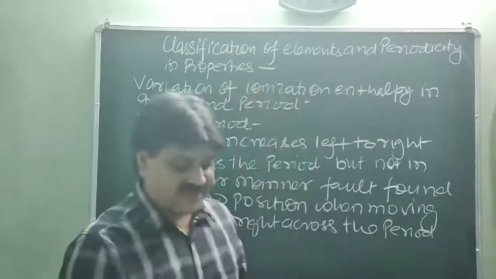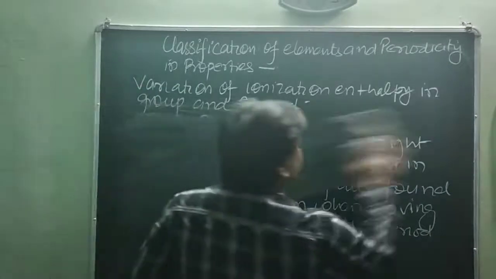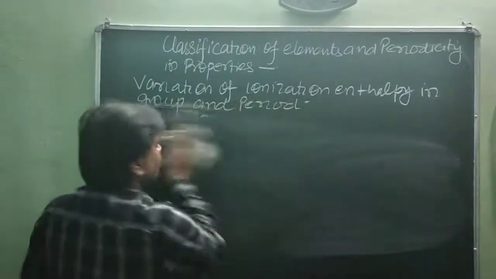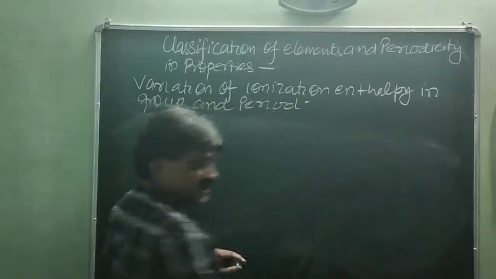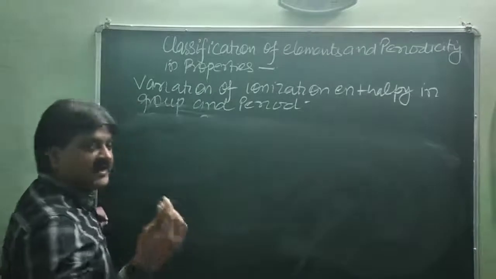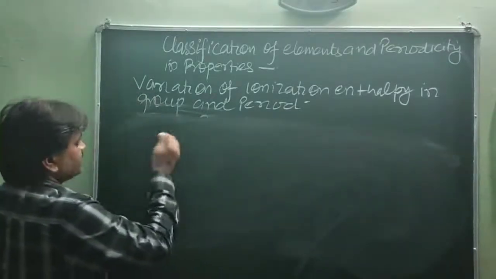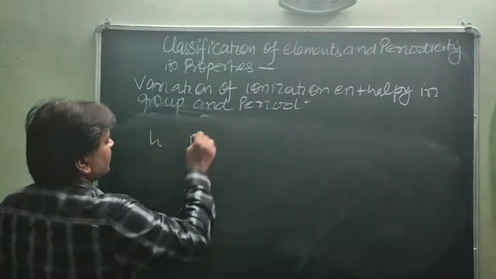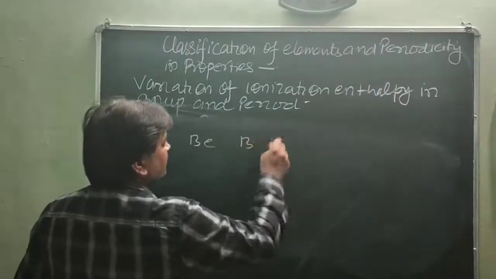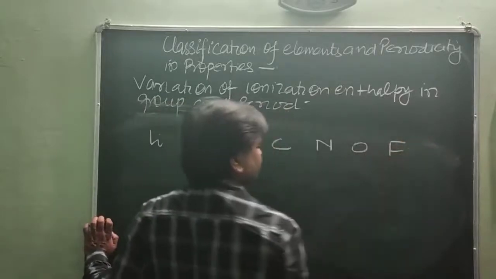Just like you will see here, we are taking the example of the second period and moving from left to right across the period: lithium, beryllium, boron, carbon, nitrogen, oxygen and fluorine.